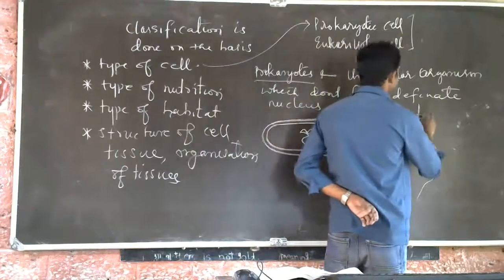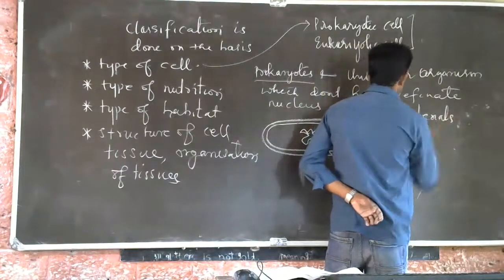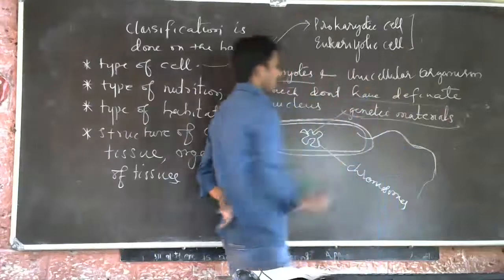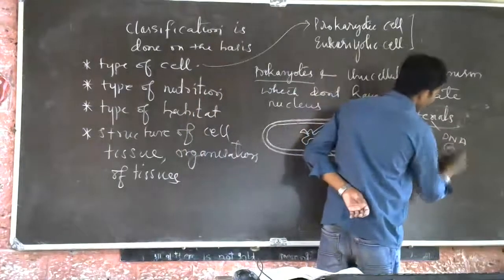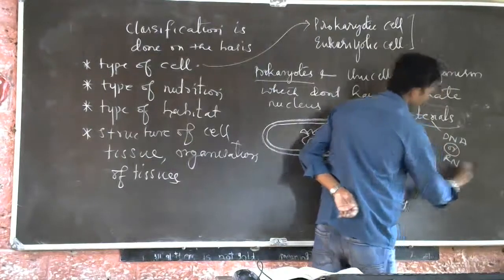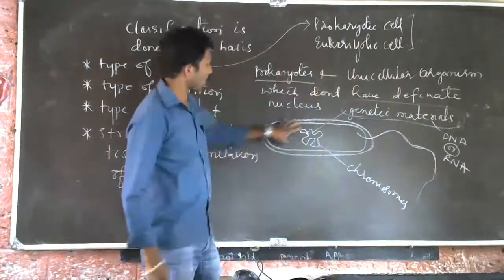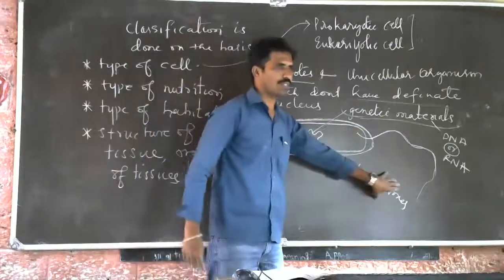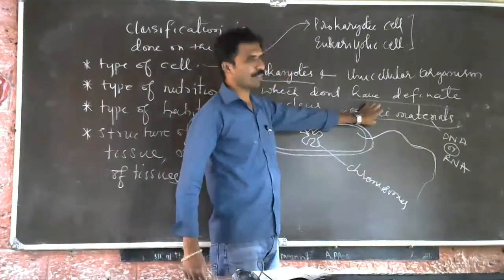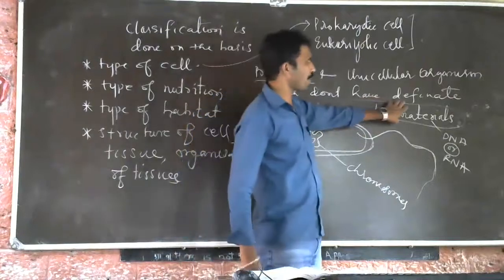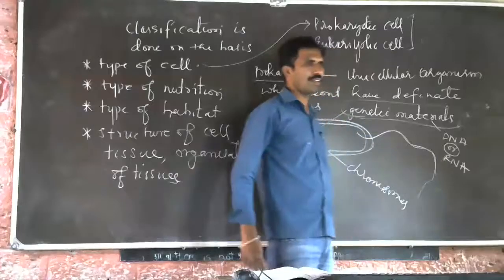You know what is genetic material? Genetic material means the DNA or RNA which controls the activities of the cell. So the cell's activity is controlled by chromosomes or chromatin network. That is called genetic material also. It is made up of DNA or RNA.